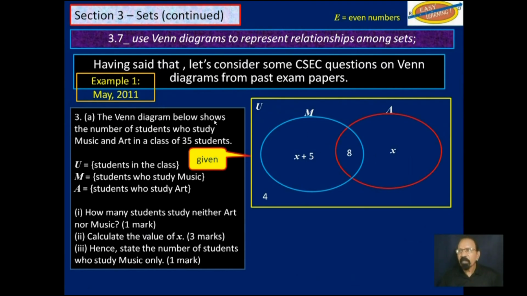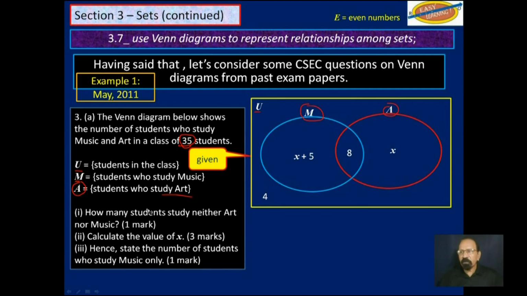So it says, the Venn diagram below, in this case it would be at right, shows the number of students who study music and art in a class of 35 students. So straight off, you know the universal set is 35. U represents the universal set. M, the students who study music. And of course, A represents the students who study art.